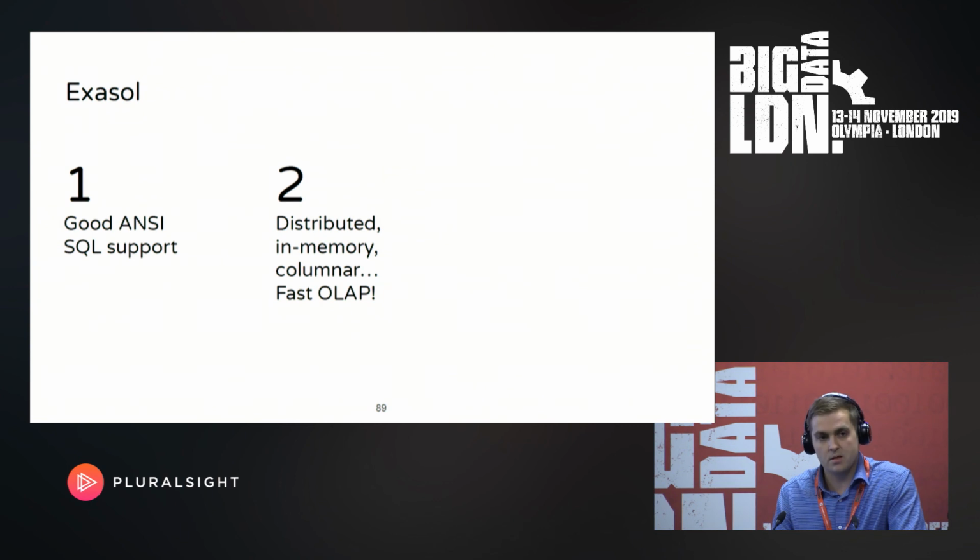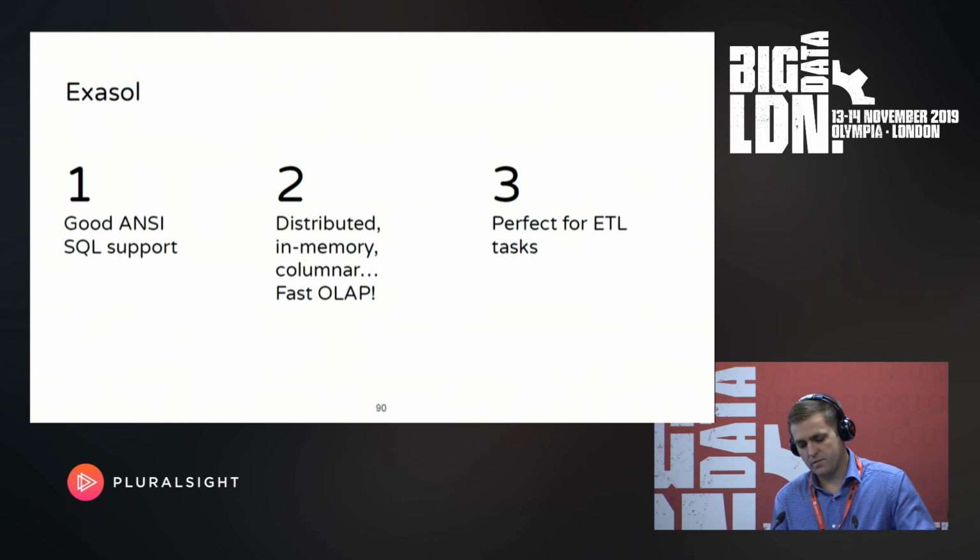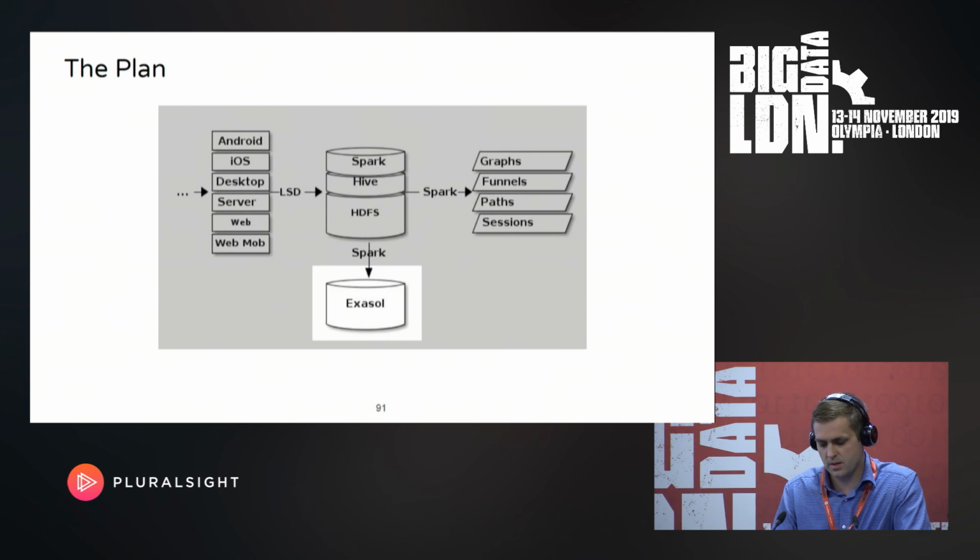It's columnar, so it supports very fast and efficient analytical queries. And because of good ANSI SQL, it also has efficient joins, which is a rare thing, especially in open source databases. So we can merge different kinds of data, events and external data, within the database, and we do it really efficiently. So for most ETL tasks, we use Accesshole. I'll add Accesshole here.